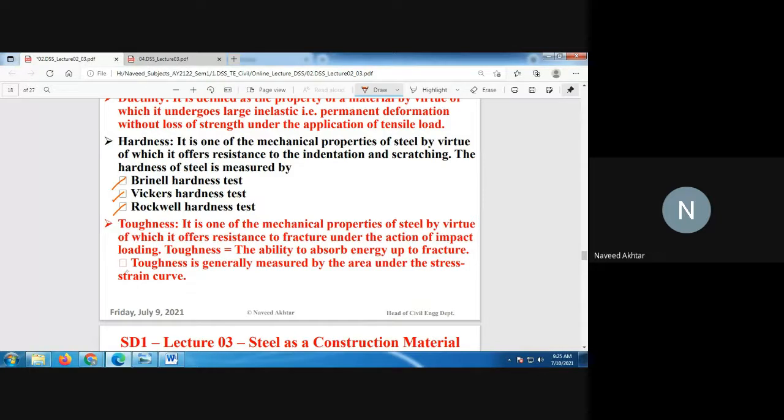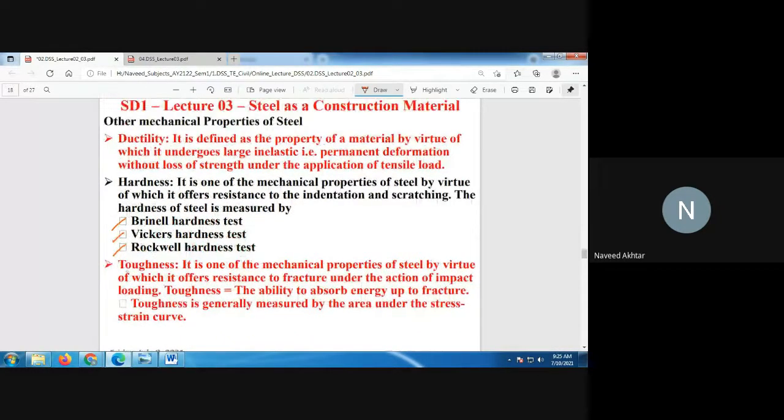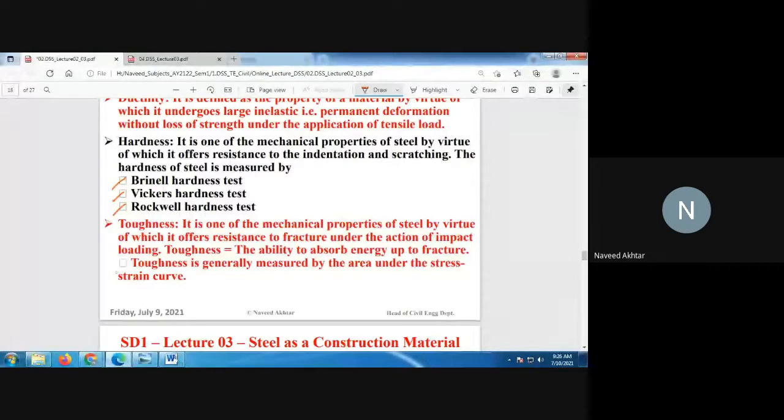Ductility is nothing but the ability of a material to undergo large inelastic deformation, and that deformation is permanent in nature, without loss of strength. But hardness is a property of steel by virtue of which it offers resistance to indentation or scratching. The hardness of steel is measured by the Brinell hardness test, Vickers hardness test, or the Rockwell hardness test.